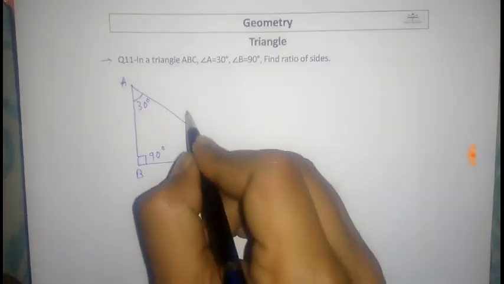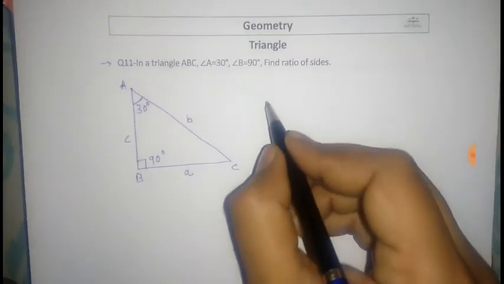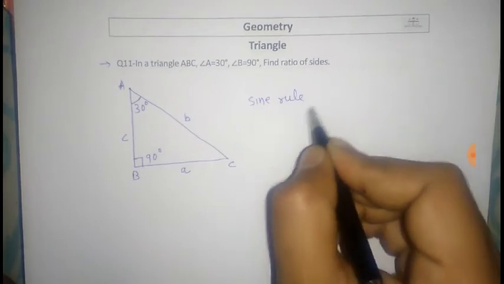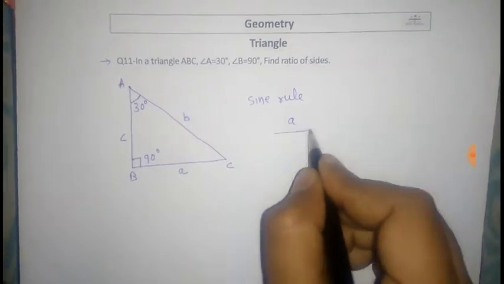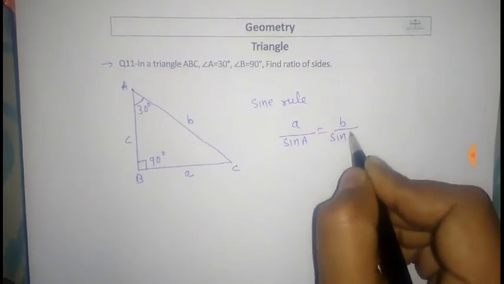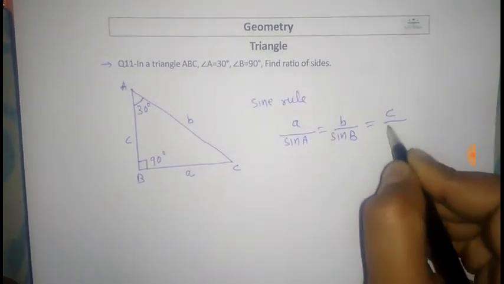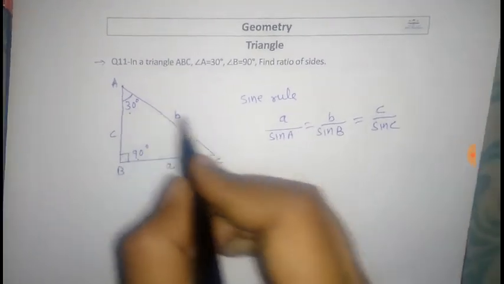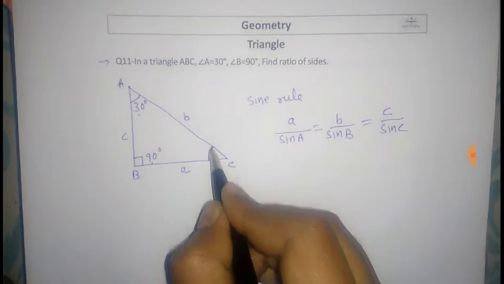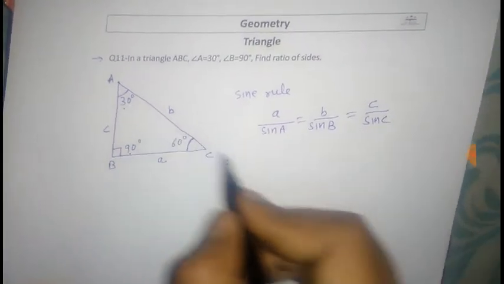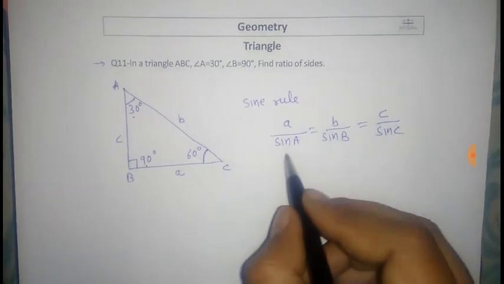Let this be side a, this is b and this is c. So the sine rule is a upon sine A is equal to b upon sine B is equal to c upon sine C. This is 90 degrees, this is 30 degrees. This will equal 60 degrees because 180 minus 90 minus 30 is equal to 60 degrees.